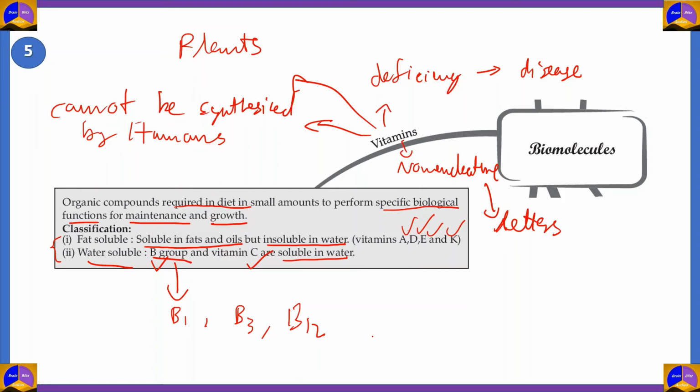An important point to note here is that water-soluble vitamins, such as vitamins B and C, can be lost through the urine. Since they are water-soluble, they can pass through urine if they're present in large amounts, so it's important to take them in small quantities. Fat-soluble vitamins dissolve in fat, so they do not have this problem. But they are also very important in order to maintain our healthy existence.